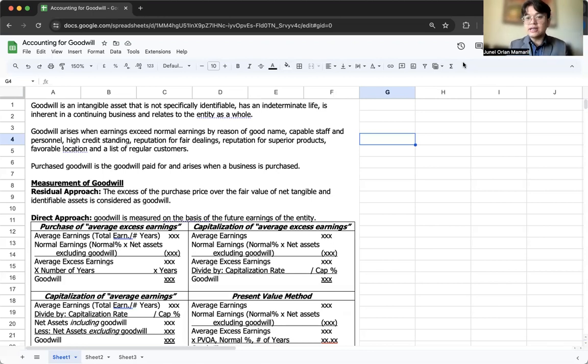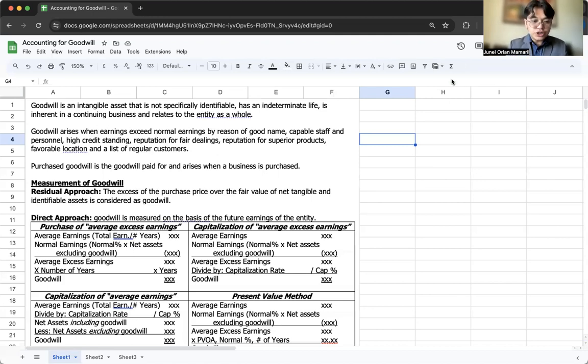Because in its literal sense, di ba? Pag sinabi nating goodwill, kaya tayo nagbayad ng 1.2 million pesos sa isang business na ang value lang ay 1 million is because we believe in the potential of that business. Kaya meron tayong excess na 200,000. No? Kaya naman pag goodwill, nire-recognize under residual approach kapag mas malaki yung binayad natin over the fair value of the net assets of the business that we acquired.